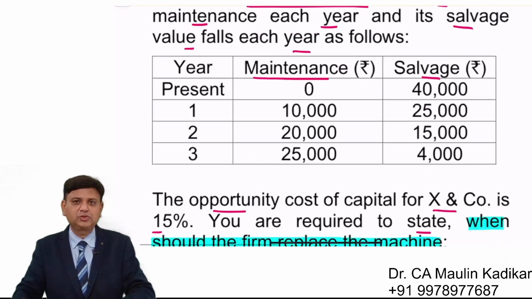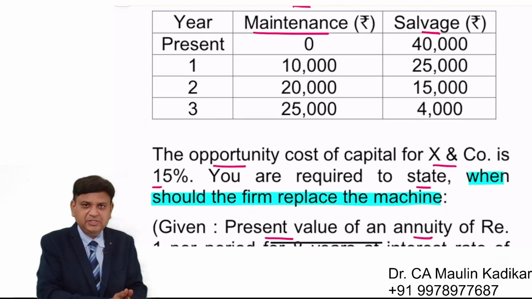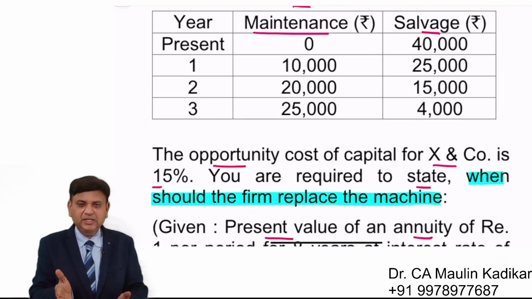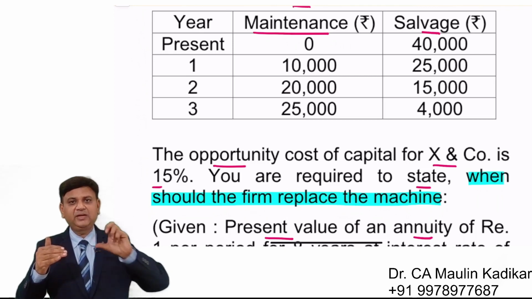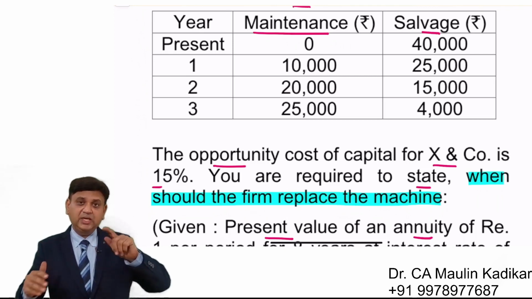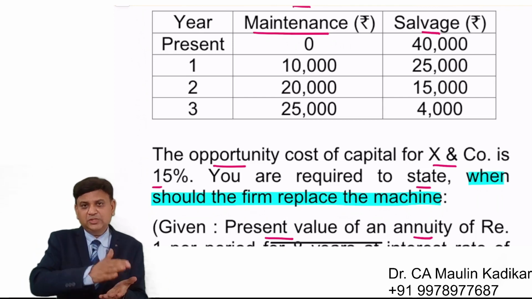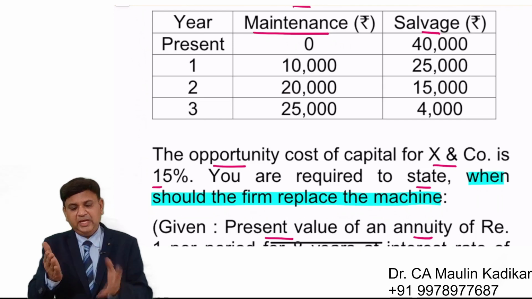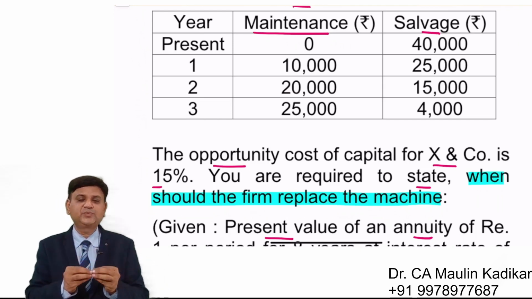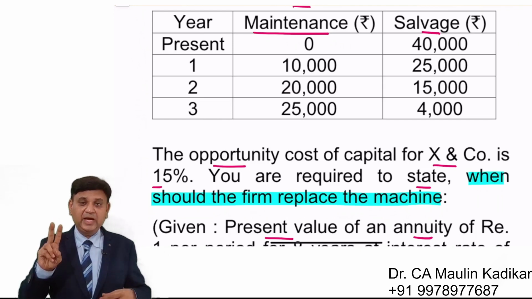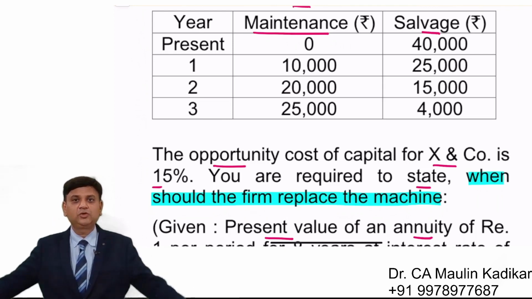The existing machinery requires increasing amount of the maintenance each year, and the salvage value falls each year as follows. It means that if we use the existing machinery in the first year, then its maintenance cost will be 10,000 and scrap value that we can realize is 25,000 instead of 40,000 today. If we use it in the second year, instead of selling at the end of the first year, it will have the maintenance expenses of 20,000 rupees and its scrap value will further fall from 25,000 to 15,000.